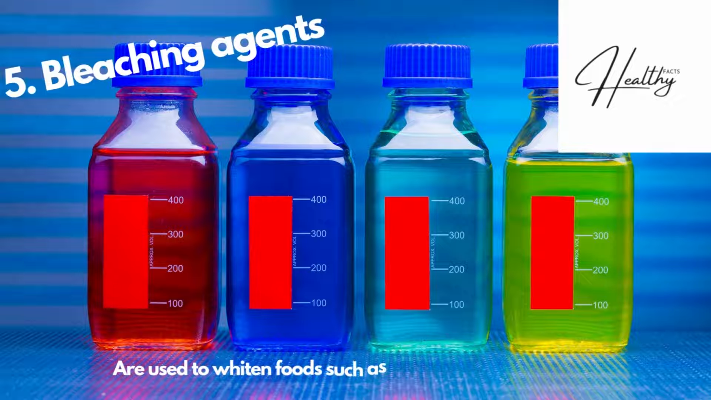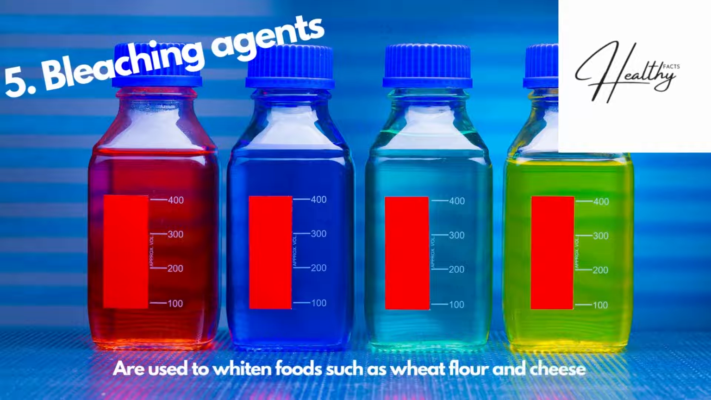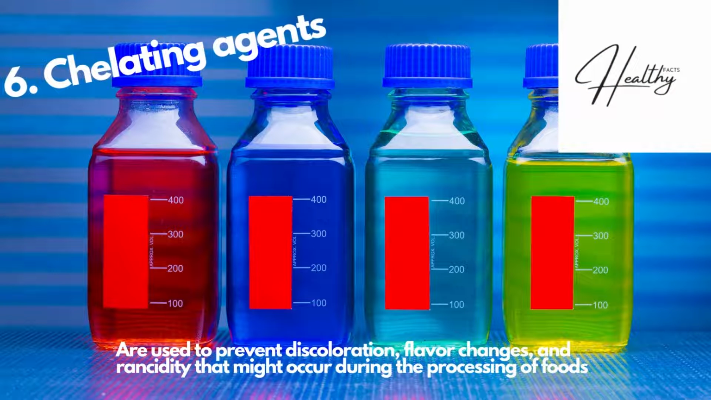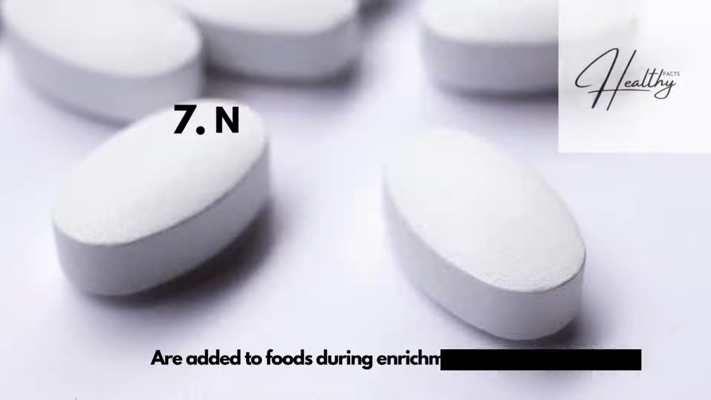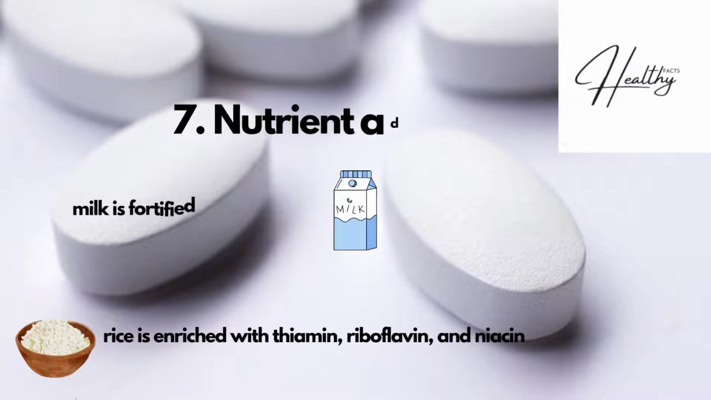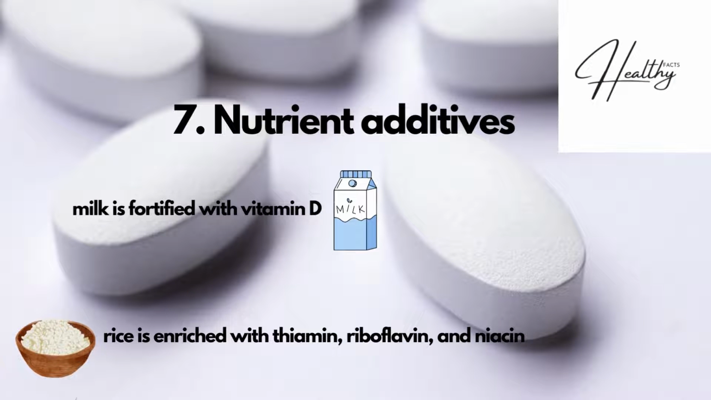5. Bleaching agents, such as peroxides, are used to whiten foods such as wheat flour and cheese. 6. Chelating agents, which are used to prevent discoloration, flavor changes, and rancidity that might occur during the processing of foods. Examples are citric acid, malic acid, and tartaric acid. 7. Nutrient additives, including vitamins and minerals, are added to foods during enrichment or fortification. For example, milk is fortified with vitamin D, and rice is enriched with thiamine, riboflavin, and niacin.